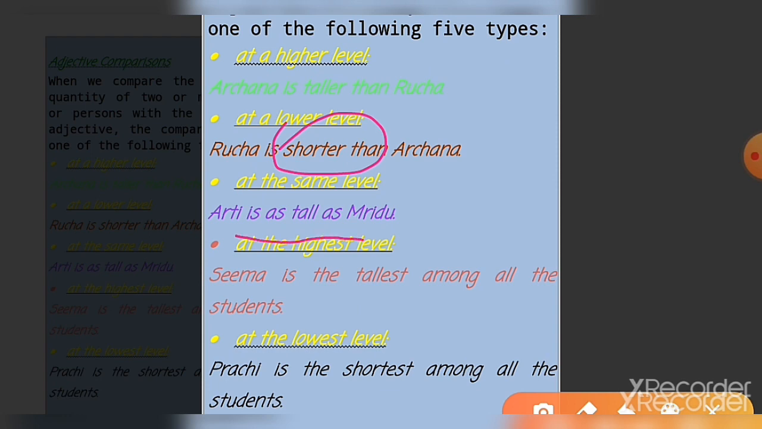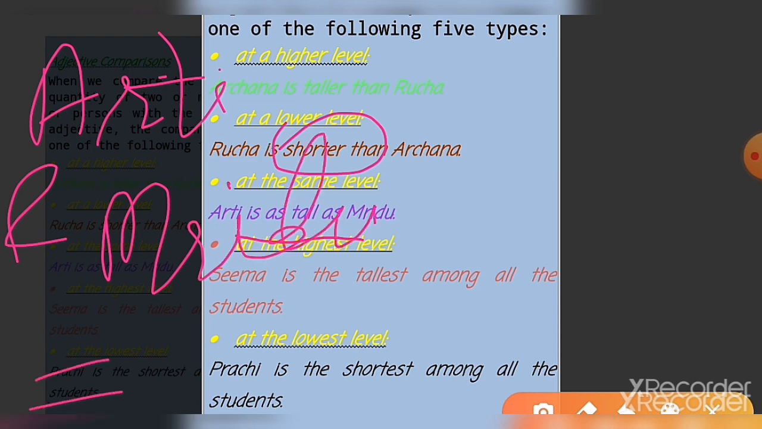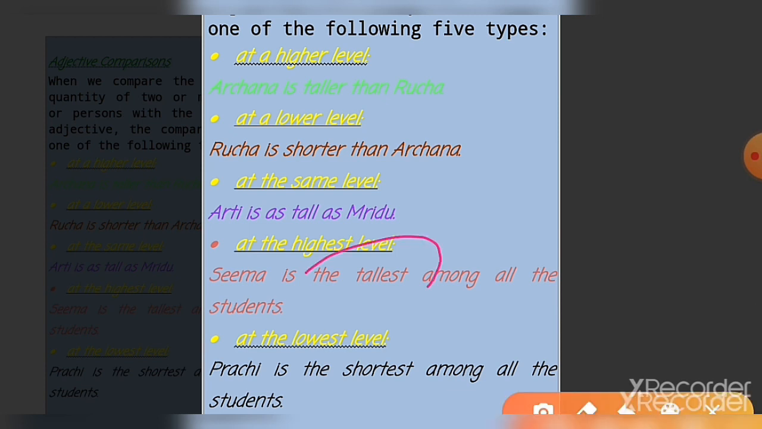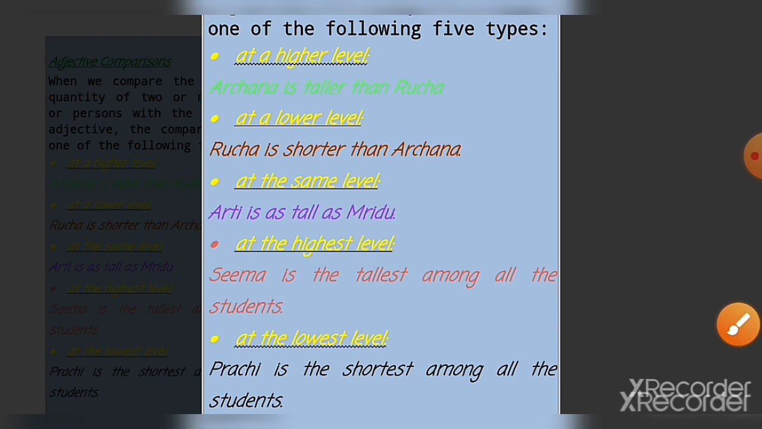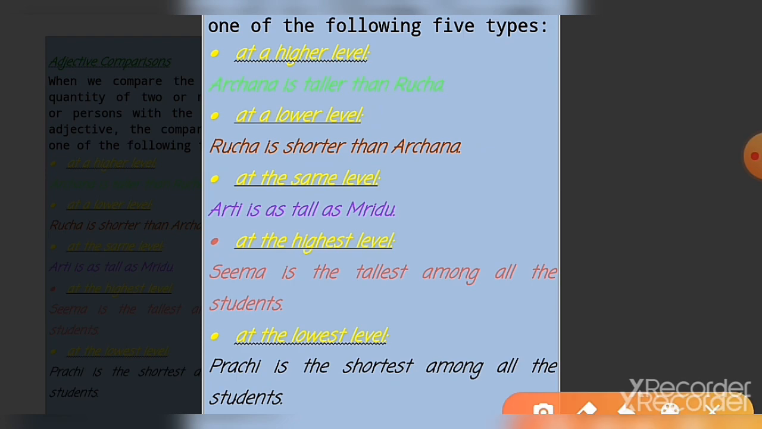Now, when we do comparison at the same level, the structure will look like this: Aarti is as tall as Mridu. So here is the comparison between Aarti and Mridu. They are both equally tall. Now at the highest level, Seema is the tallest among all the students, and then at the lowest level, Prachi is the shortest. Now we are going to study in detail what these 5 comparisons are.